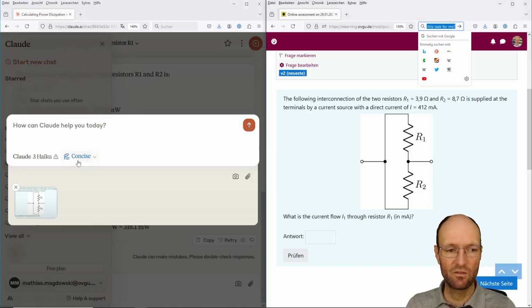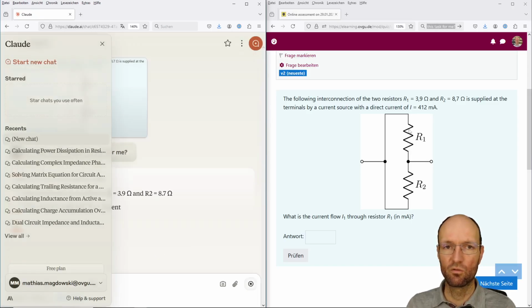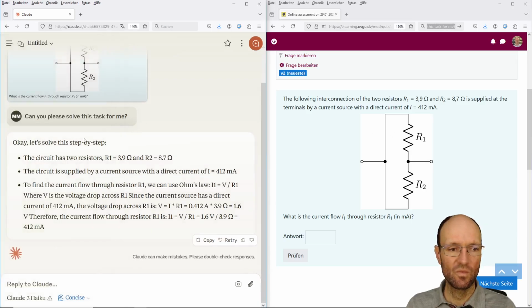And so here the current flowing through the first resistor is looked for. So Claude says the circuit has two resistors and the circuit is supplied by a current source. Okay, and we can use Ohm's law, and V is the voltage drop. And okay,